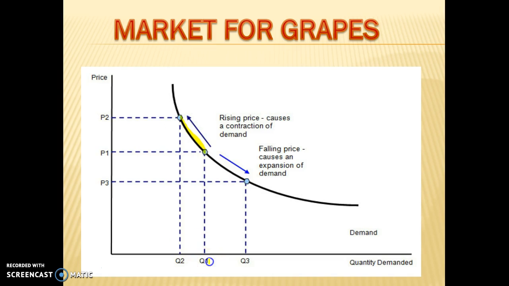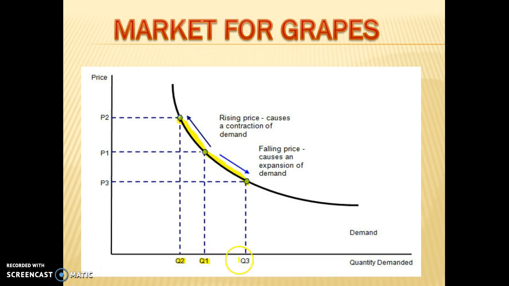The quantity demanded will be reduced from Q1 to Q2, and that's because the higher price leads to a lower quantity demanded. Any movement to the left of the demand curve is called a contraction. We're not shifting the curve, this is just caused by a higher price. And a movement to the right, or a movement down the demand curve, is called an expansion.